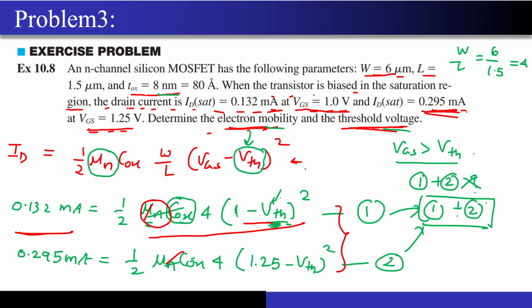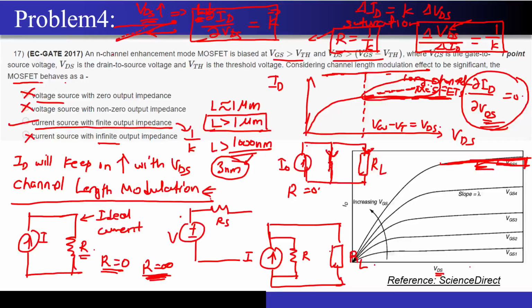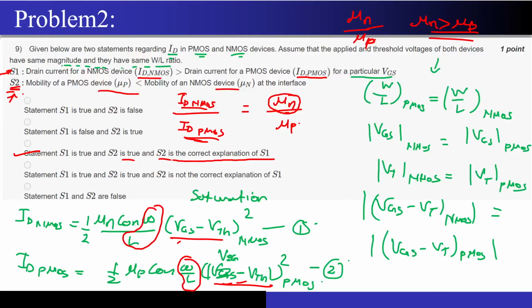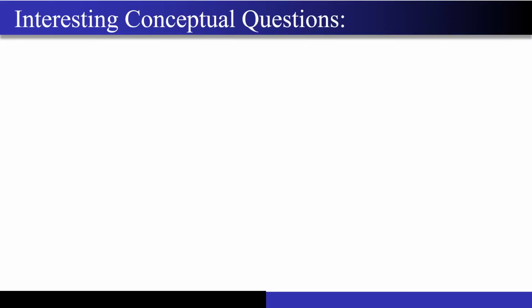What was the equation for the current of the MOSFET? It is half into mu n into Cox into W by L into (VGS minus VTH) the whole square. This is valid for the saturation region. If your L shrinks now, then W by L will increase, and if W by L increases, then my ID is also going to increase. What we have studied is that in the saturation region, the MOSFET acts as a current source. Why does it act as a current source? Let me just show you.